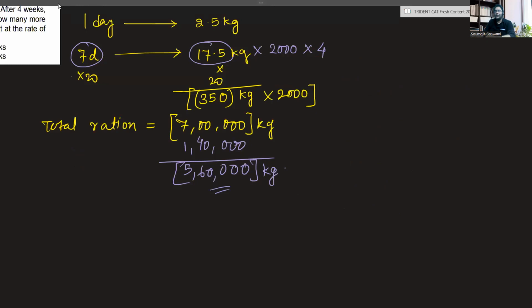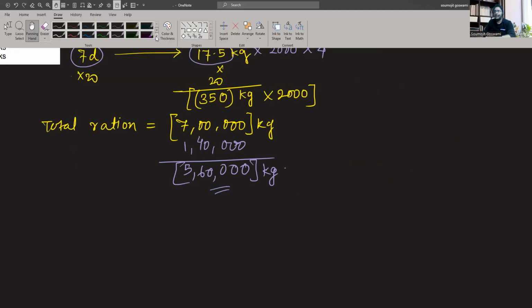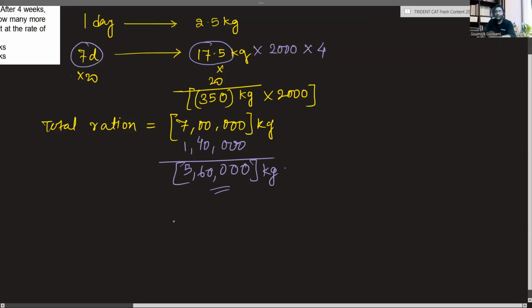Now, all you need to tell me is how much this will last at the rate of 2 kg per day per man. So the rate is 2 kg per day per man, and we have to multiply this by 2000 because there are 2000 men among whom this 5,60,000 kg will be distributed, right? So hold on, this is not going to be 2000, this is going to be 2500, because 500 more men joined the garrison, right?